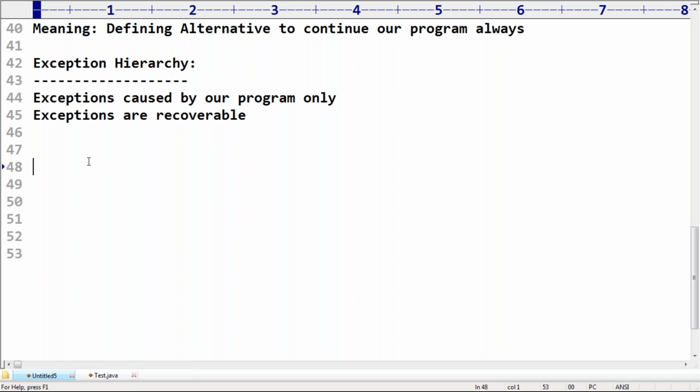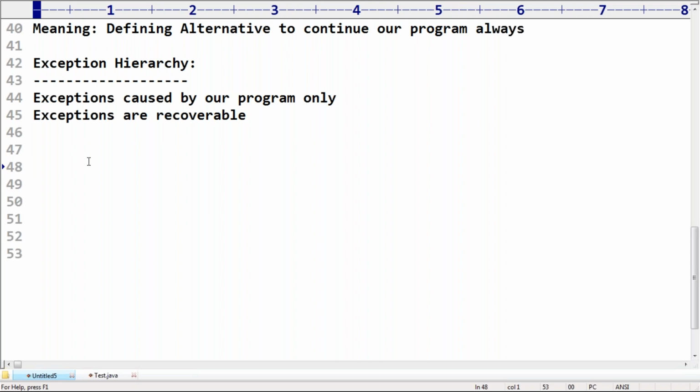Do you understand my point, right, sir? A virus happened. My JVM is not in a position to run. Even if you start a Java program, it immediately terminates, because my JVM got crashed due to a virus attack. Can I write a catch block for that? No way. You can't write a catch block. That is the problem with your system, not the problem with our program.